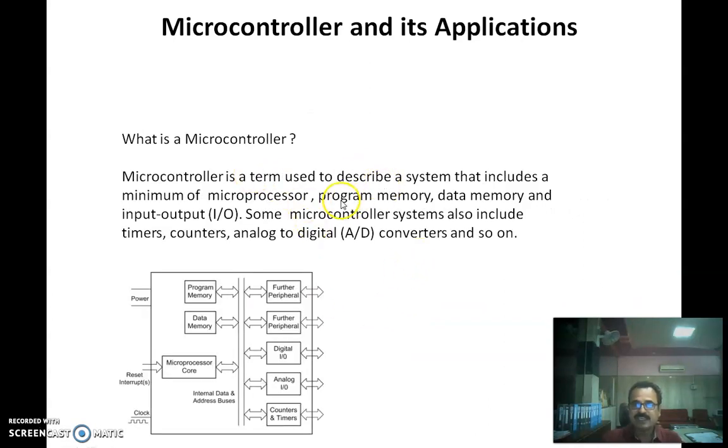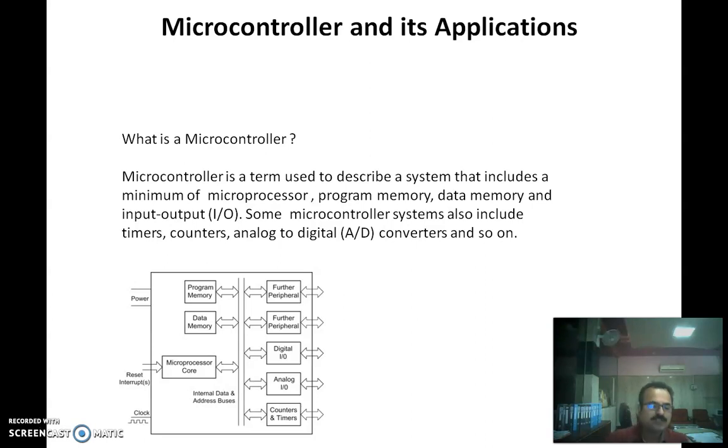Along with this, that integrated circuit consists of program memory and data memory in limited amount, then input output devices as well as ports. Some microcontroller systems also include timers, counters, analog to digital converters, and so on. So a microcontroller is a device which consists of the minimum of a microprocessor along with a limited amount of program memory, data memory, and input output devices on a single chip.